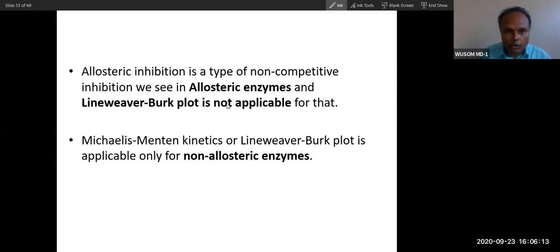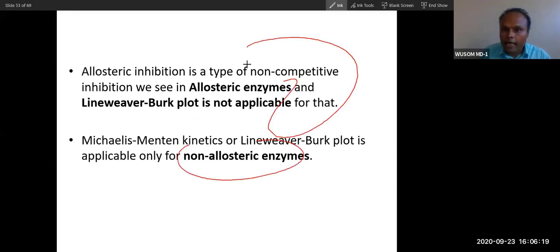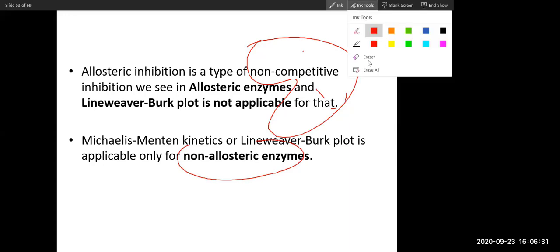Allosteric is a different thing, but it binds at a different site from the active site, so you can take it in the category of non-competitive inhibitors. These are not inhibitors, these are regulators, so they are different from it.